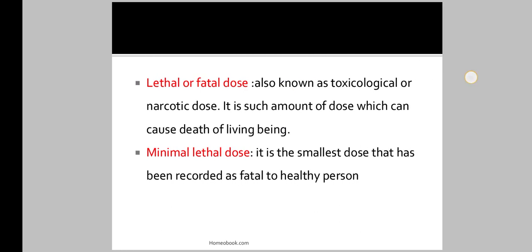After the maximum dose, the second type of dose is the lethal or fatal dose. It is also known as the toxicological or narcotic dose. It is such an amount of dose which can cause the death of a living being. The maximum dose cannot cause the death of a living being, but it is the largest quantity of medicine that can be taken. It is called the maximum dose.